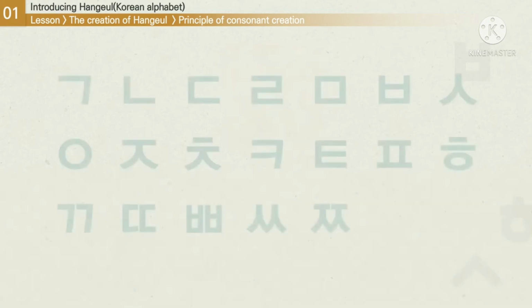Modern Korean makes use of 22 consonant characters. They are 기역, 니은, 디귿, 리을, 미음, 비읍, 시옷, 이응, 지읒, 치읒, 키읔, 티읒, 피읍, 히읗, 쌍기역, 쌍디귿, 쌍비읍, 쌍시옷, 쌍지읒.